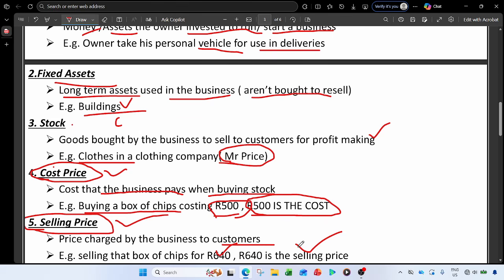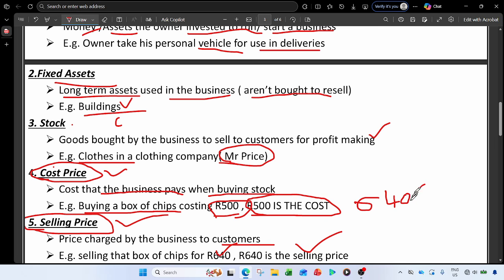So now remember, I think in grade 9, I'm not sure if you did it in grade 9, there's something called the markup. That is what you will use most of the time in grade 10, because they will not give you the cost price, or they will give you the cost price and not give you the selling price. So you must know how to calculate it. Let's say you are not given a cost price, but you are given a selling price, right?